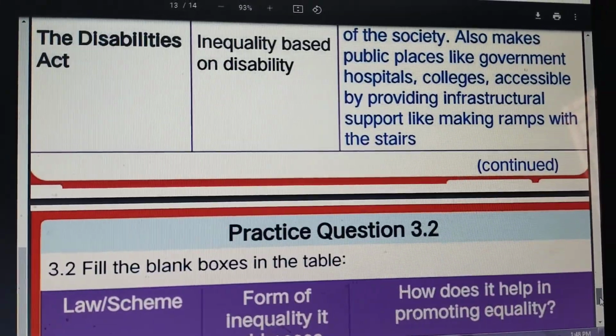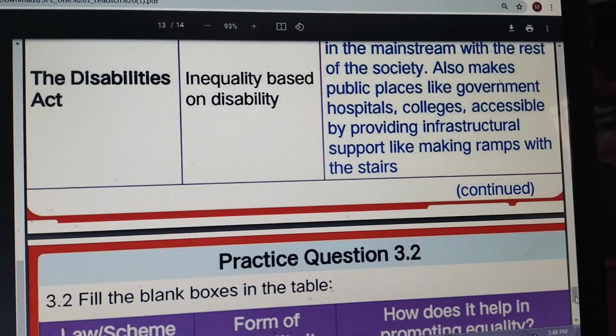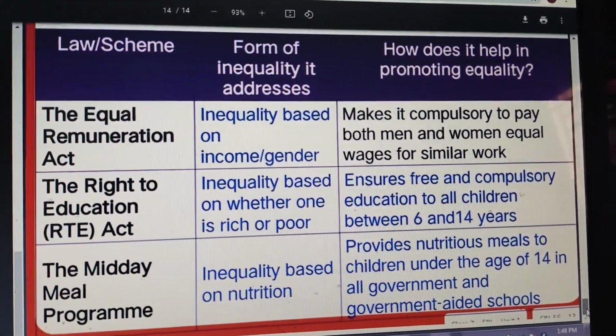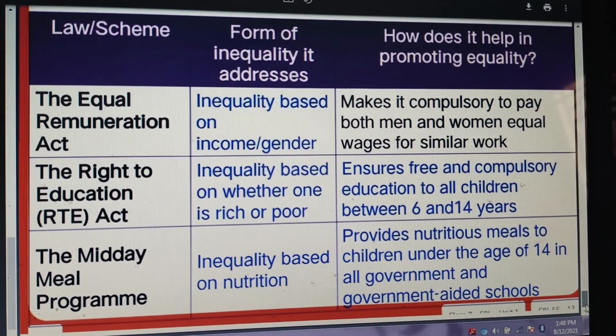So these are the 4 acts we saw. There are so many acts that have been brought in, but here we saw only 4 acts: the Disabilities Act, the Equal Remuneration Act, the Right to Education Act and the Midday Meal Program.